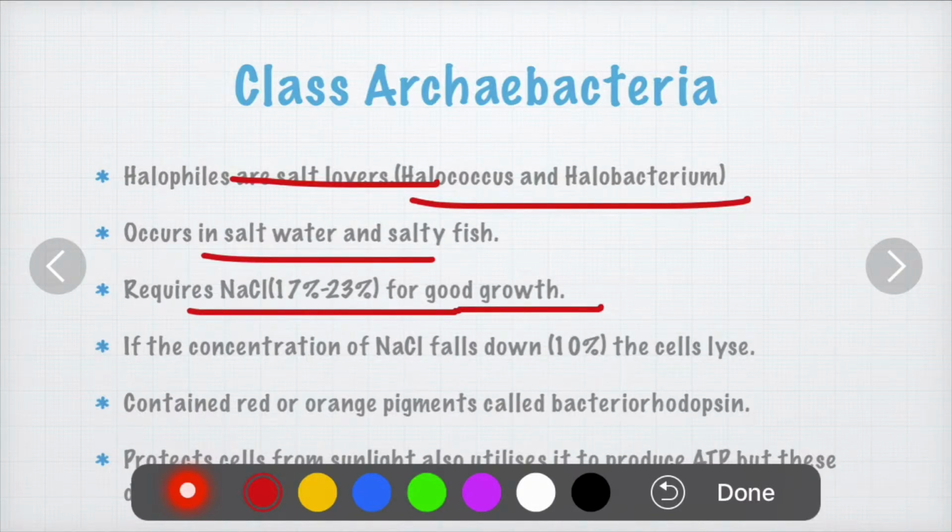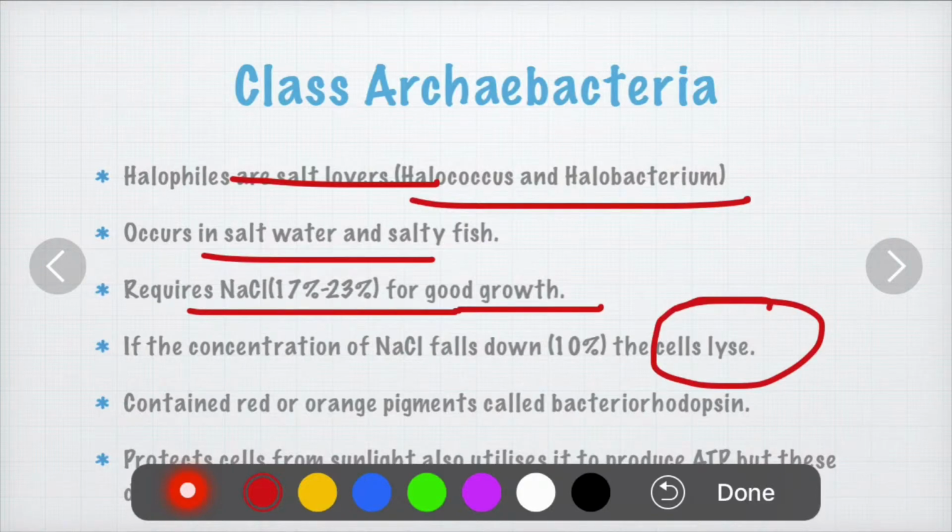If the concentration of sodium chloride falls down or is reduced in the habitat that they are living in, for example to about 10%, the cells of the halophiles lyse, because they require a high sodium chloride concentration of about 17 to 23% for their healthy development.